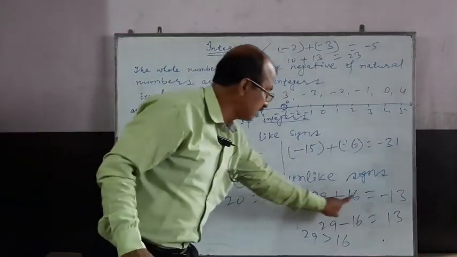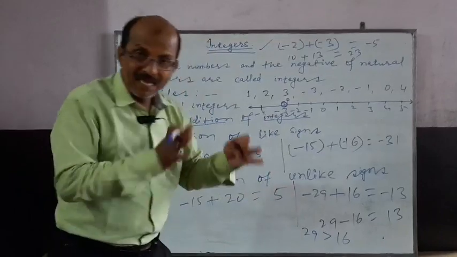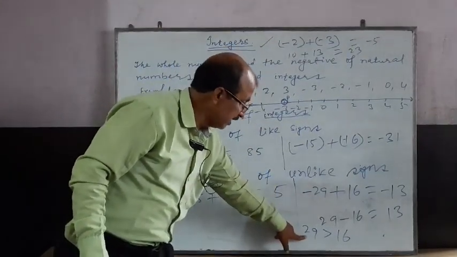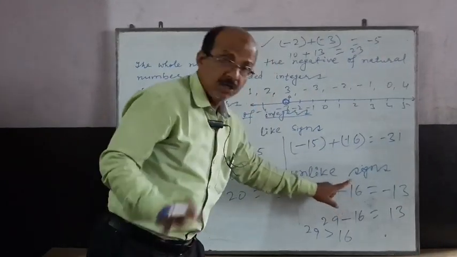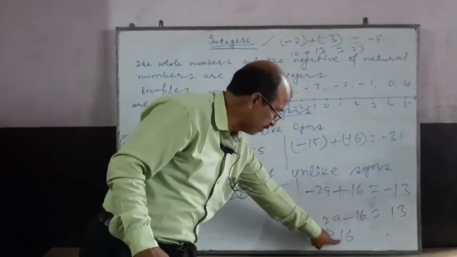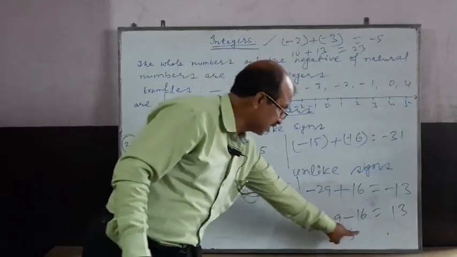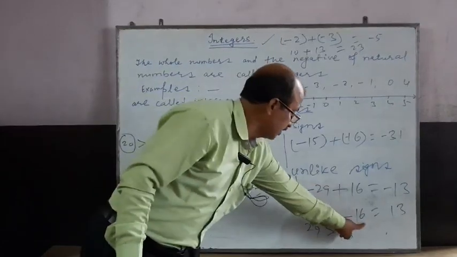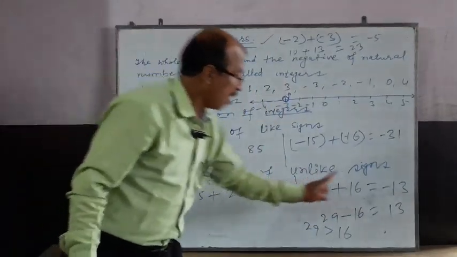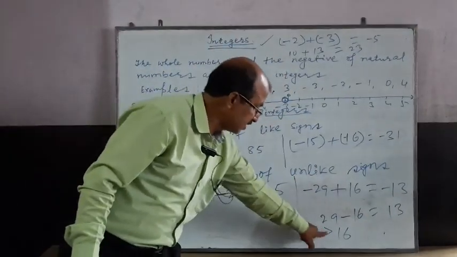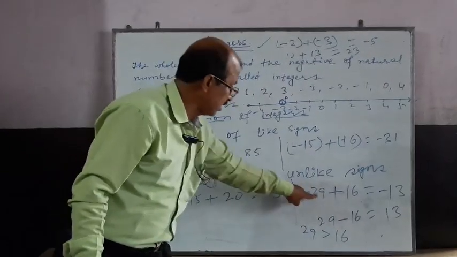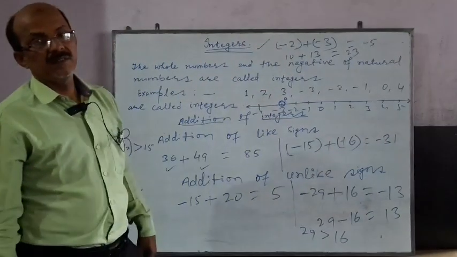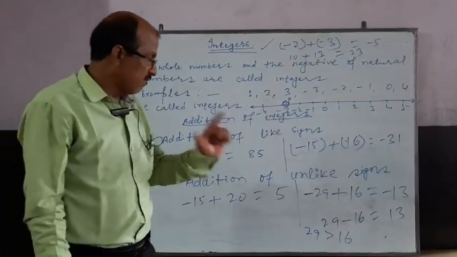In minus 29, if I remove the sign minus, it will become 29. In plus 16, if we remove the sign plus, it will become 16. 29 is greater than 16. I have subtracted 16 from 29 and got 13. 29 is greater and the sign of 29 is minus, so you have to put minus sign here. Now it is clear for you.